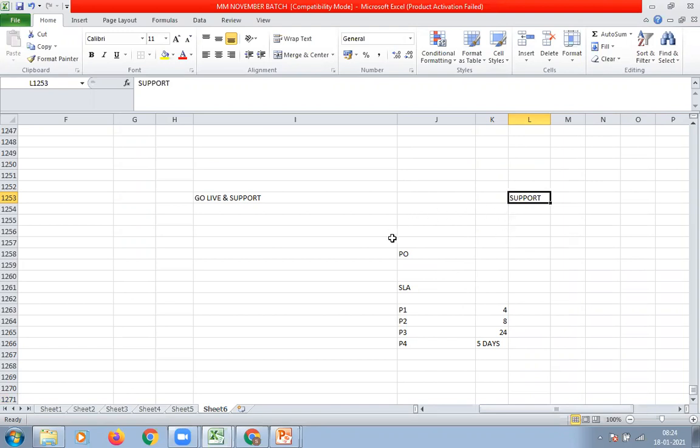This support project will be there as long as our customer uses the SAP system. It can be 10 years, 20, 30, 40, 50 years continuously. As long as they use SAP, there should be a solid support team. And this support team consists of different module consultants, like MM consultant, SD consultant, FI consultant. If there is an FI issue, then the FI consultant needs to resolve it.